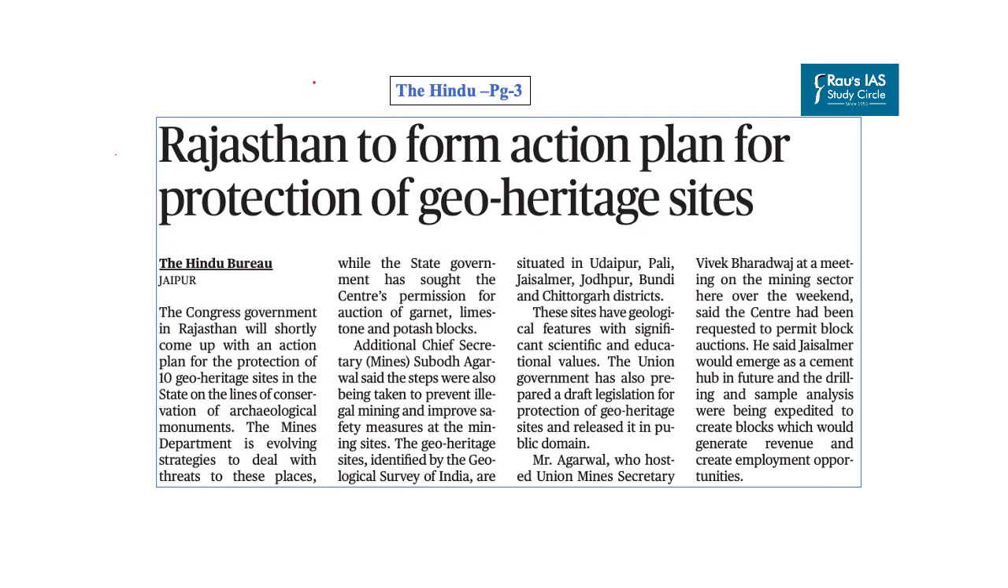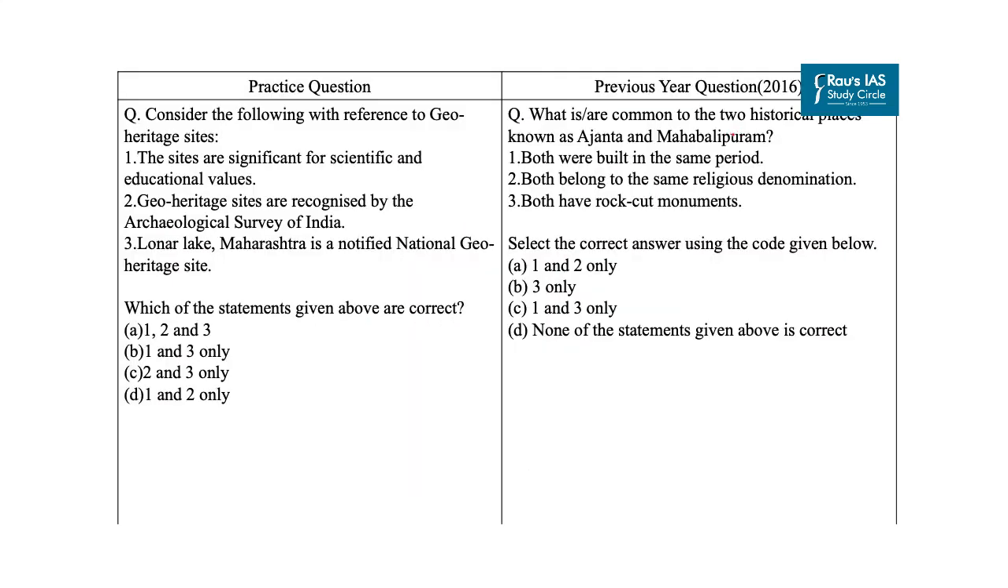Now our next question is based on this article, and context of this article is that Rajasthan will shortly come up with an action plan for the protection of 10 GEO-heritage sites in the state on the lines of conservation of archaeological monuments. Now why we have taken that article? Because UPSC has been asking questions based on important heritage sites. Like in 2016, they have framed question on Ajanta and Mahabalipuram. So here we have curated practice question based on GEO-HERITAGE sites.